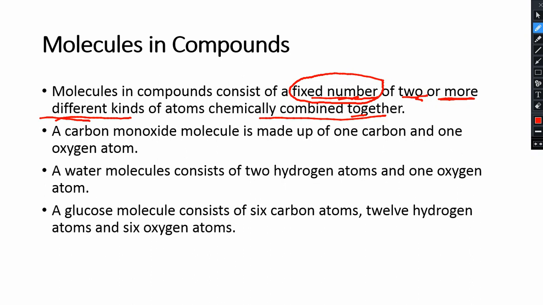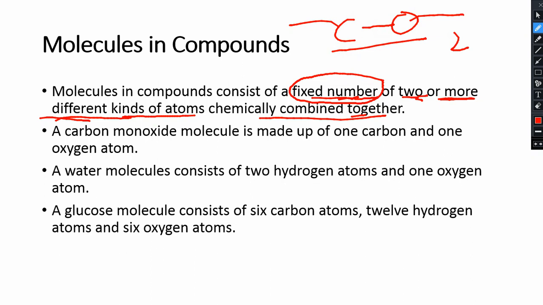These atoms would be of different types, and they would be chemically combined. They gave the example of carbon monoxide, meaning one carbon and one oxygen chemically bonded, so this is carbon monoxide. If you look, the number is fixed, 2 atoms, but the 2 atoms are different from one another because one is a carbon atom and one is an oxygen atom.